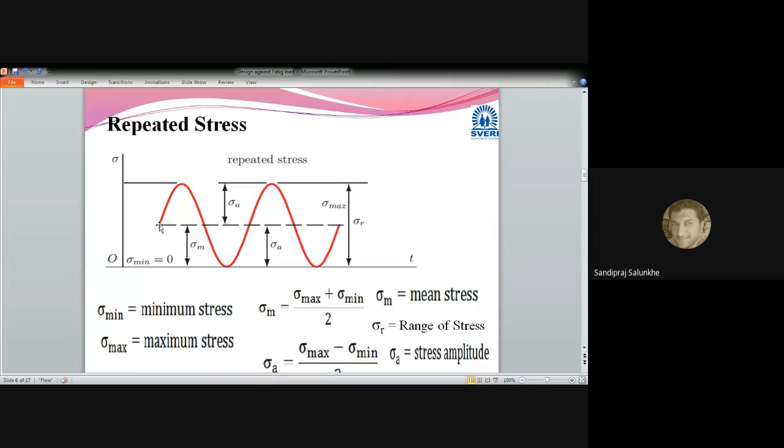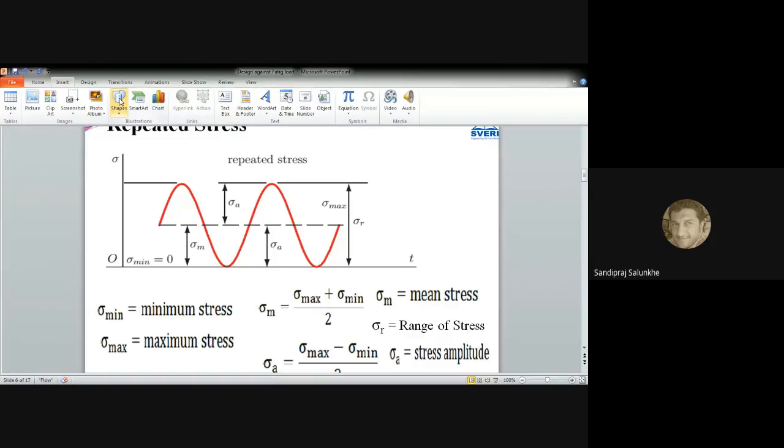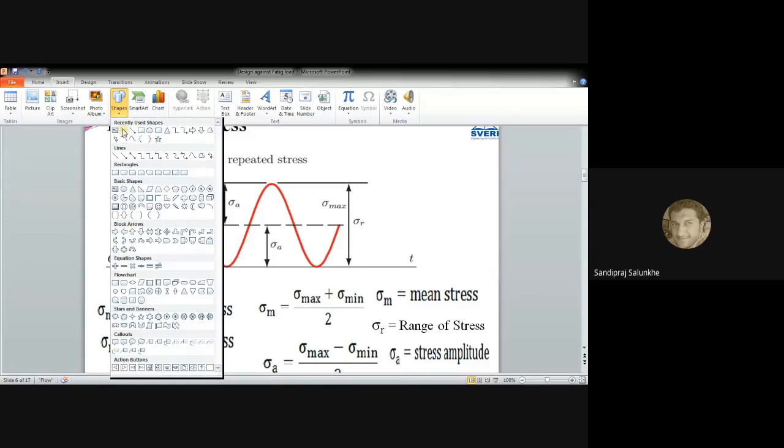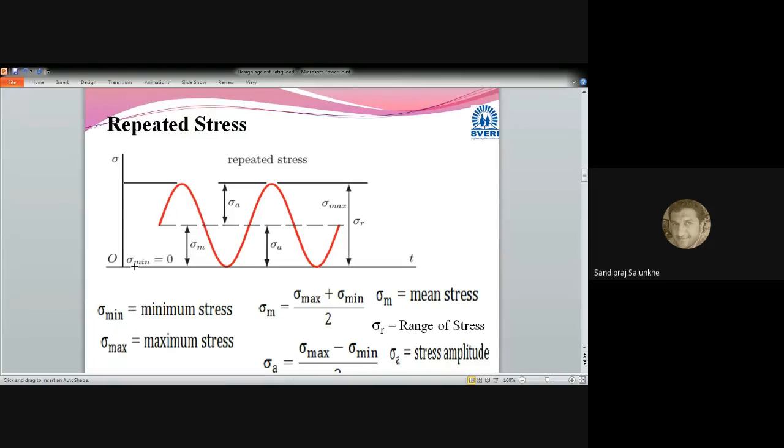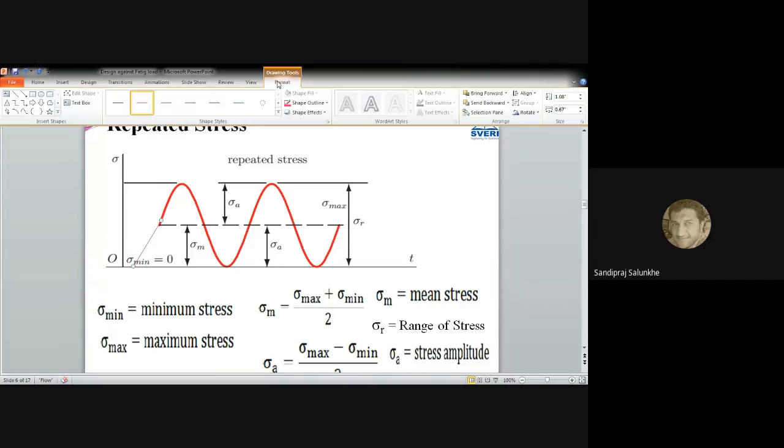Though this sinusoidal curve has started from this point, which has been drawn here only for the sake of understanding, otherwise this curve actually starts from zero and it is like this. From zero it starts, reaches its maximum value, and again comes to zero.